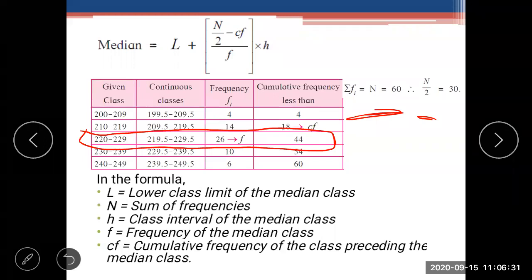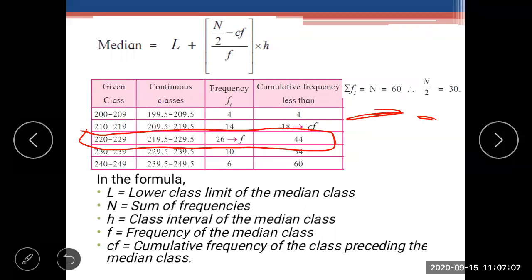Which class is present in the continuous class in that row? Yes, 219.5 to 229.5. That class is present, so that is the median class. Now before 44, which number is present? 18.